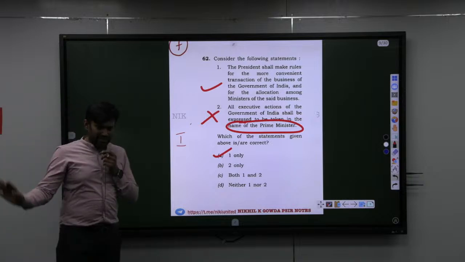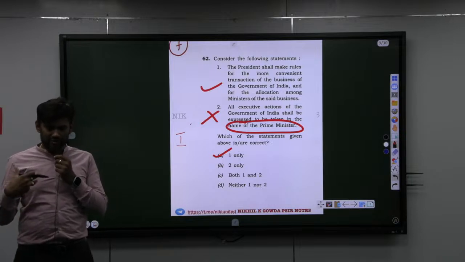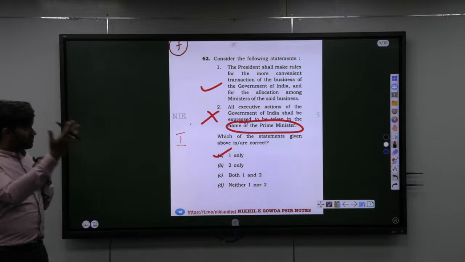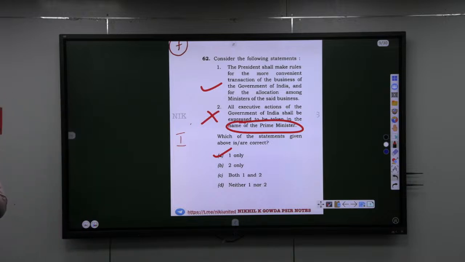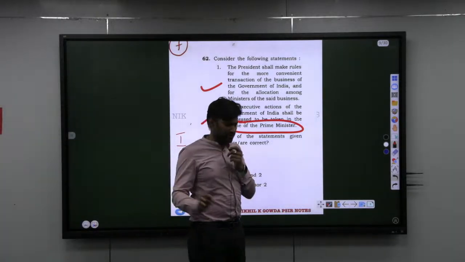So now here it is fine. Why? Because you are solving these questions only to make sure that you don't make mistakes in basic or easy questions. But here, why? Because he is thinking something else, Parliament and all. There is no connection with Parliament. Where in the whole sentence have they mentioned Parliament? Simple, no? It is one of the executive powers of the president. Even in class notes, if you open it, there are executive powers of the president, allocation and transaction of business rules. So the answer is A, that is 1 only.